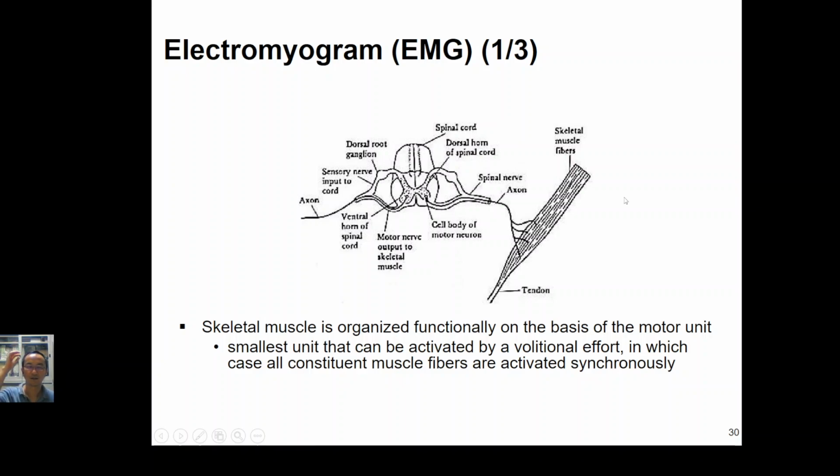The action potential signal will pass through the nerve. Of course, the nerve also generates the action potential signal and transmits it to arrive at the muscle fiber. The muscle fiber will generate the action potential signal as well. The action potential signal generated from the muscle cell is called the EMG signal, electromyograph.